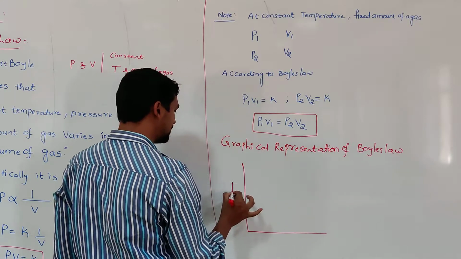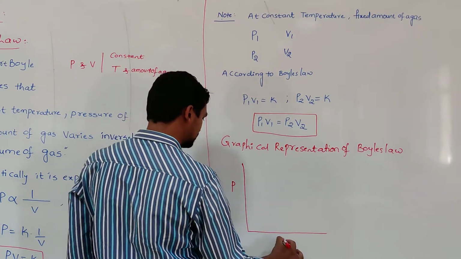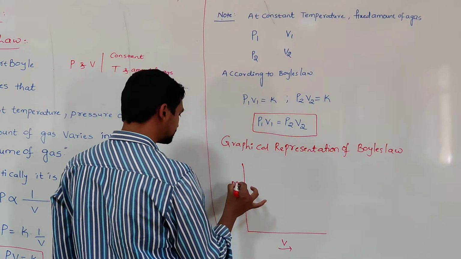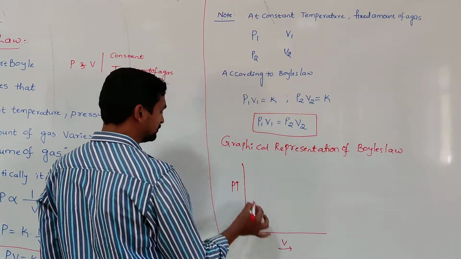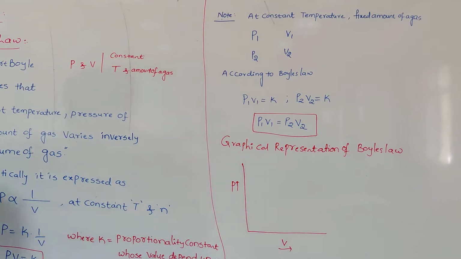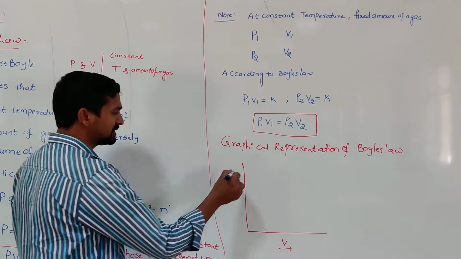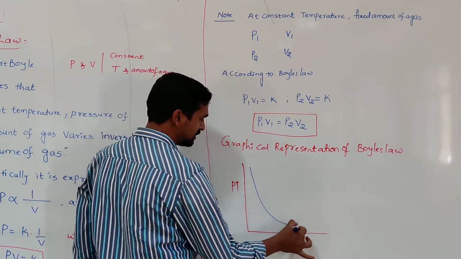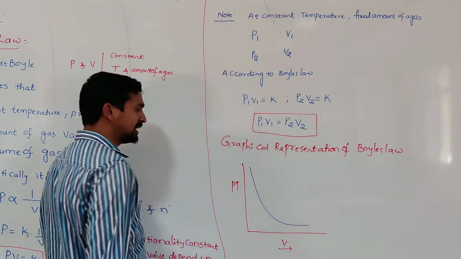So when we take the pressure on the y-axis and volume on the x-axis, with increasing volume, the pressure decreases. Initially the pressure is very high, and as the volume increases, the pressure decreases. So like that we are getting the graph.